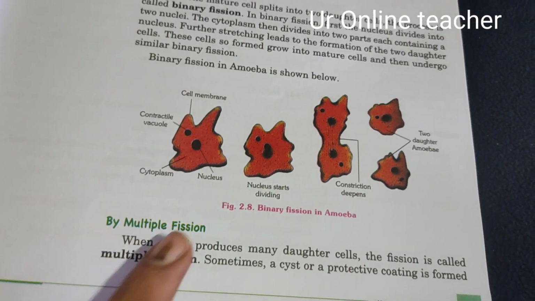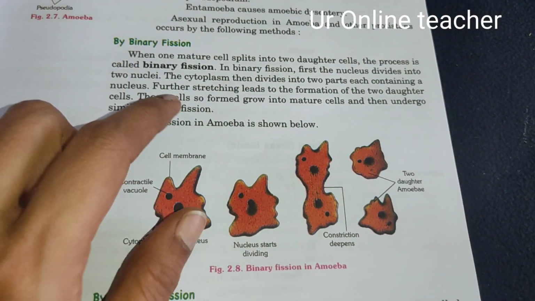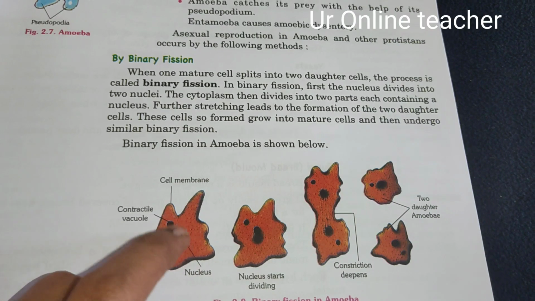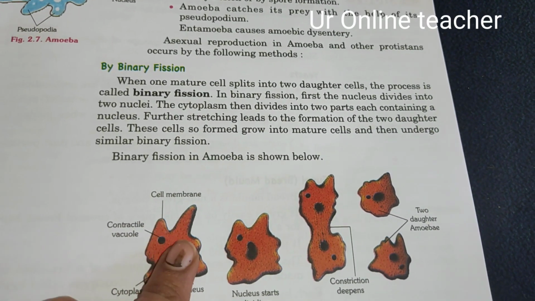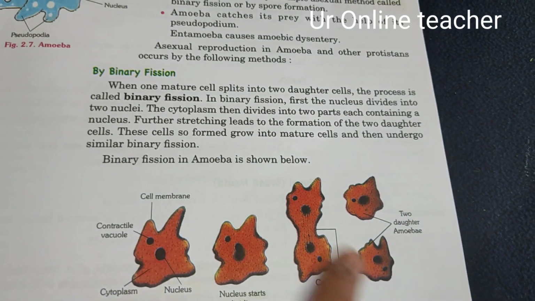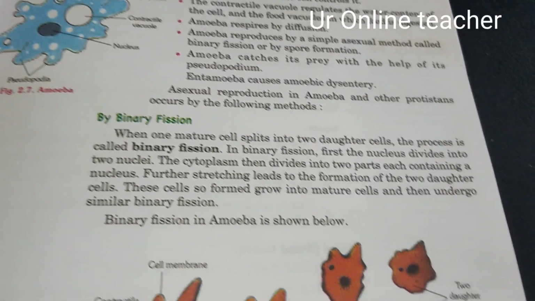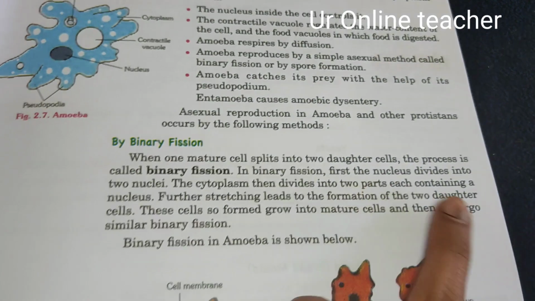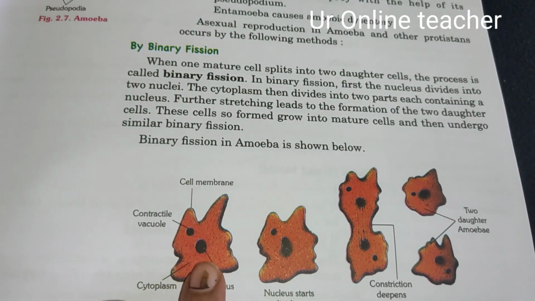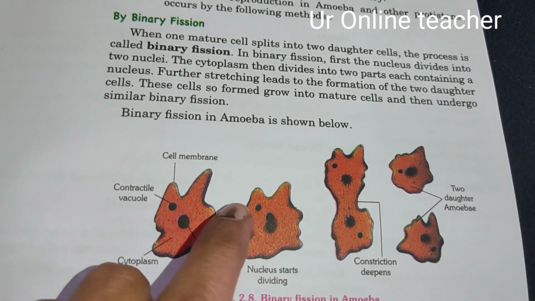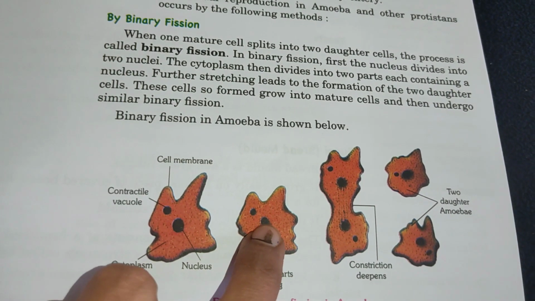What is multiple fission? When many daughter cells are formed. When one mature cell splits into two daughter cells, the process is called binary fission. In binary fission, first the nucleus divides into two nuclei. The nucleus starts dividing here, see.